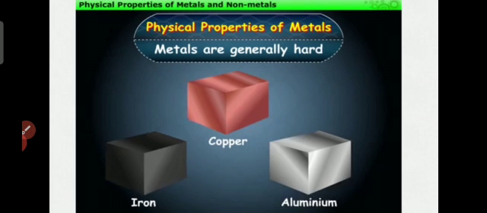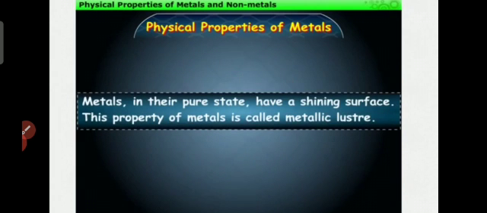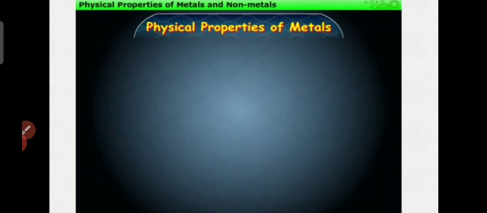Metals like copper, iron and aluminium are generally hard, and sodium is a metal but it is soft. Metals in the pure state have a shining surface. This property of metals is called metallic luster. Luster means shining. Gold, silver, copper, aluminium are shining very bright.